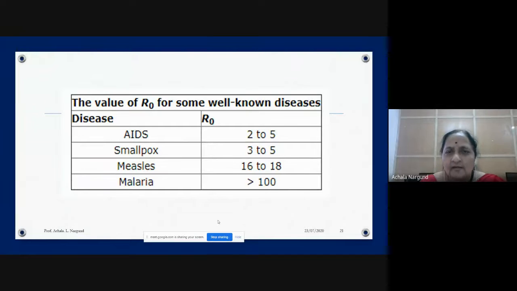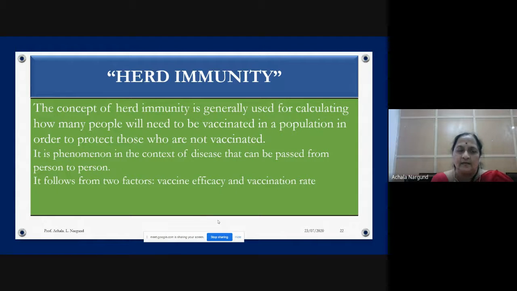These are some values which have already been experimentally verified, experimentally and mathematically as well as manually. These are the R naught values for diseases. This table gives you the disease and its R naught value. For example, an R naught of 2 to 5 means 2 to 5 people will get infected. Smallpox is 3 to 5. Measles, 16 to 18 people will get infected immediately. And malaria is very fast spreading. Like this we have a table for all viral diseases.